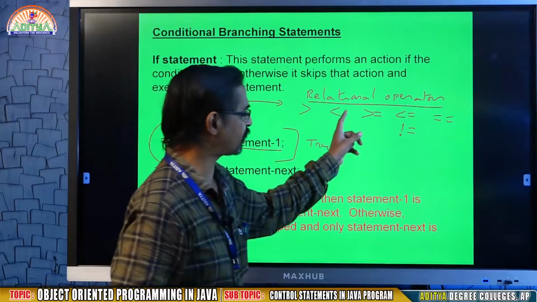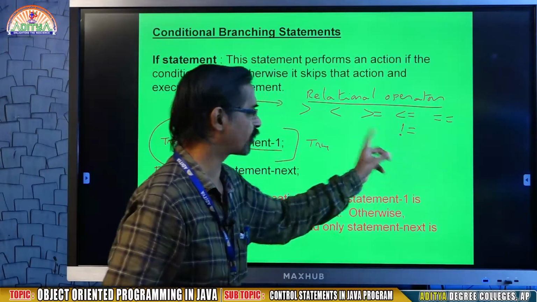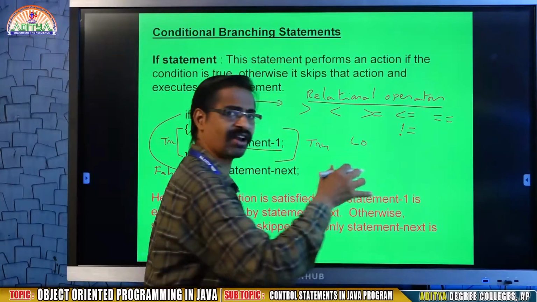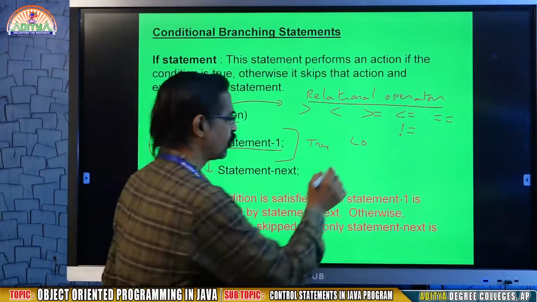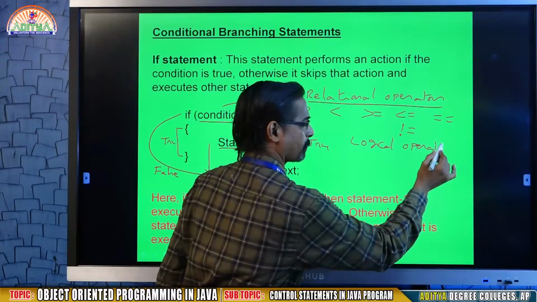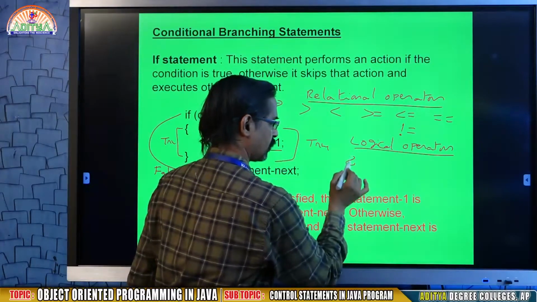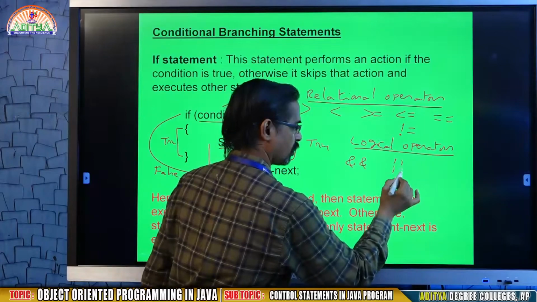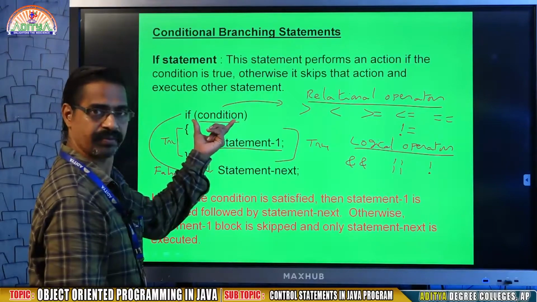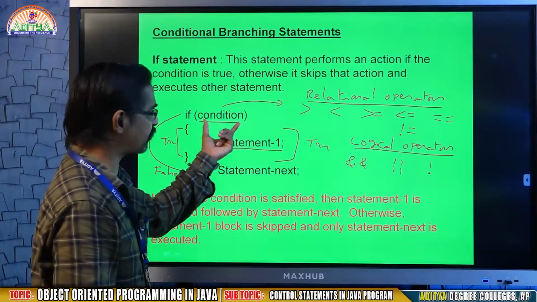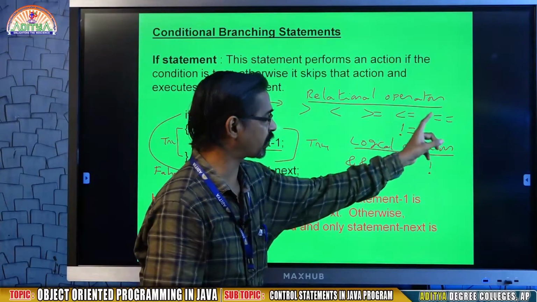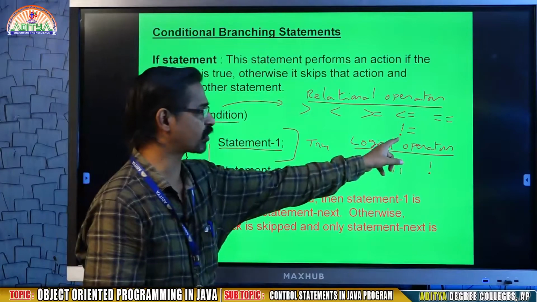And in some situations, in the relational expression, we use logical operators. They are and, or, not.